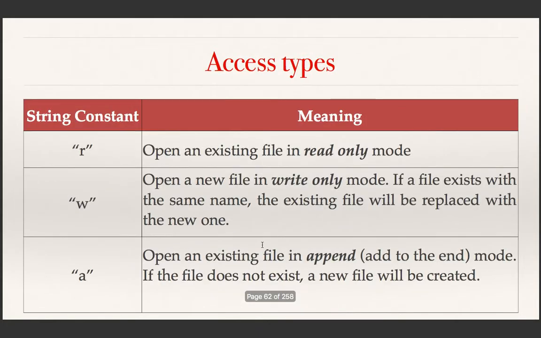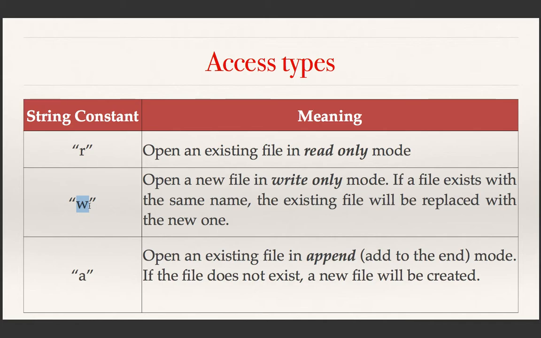So these are the different access types. R means you want to open an existing file for read only operation. W means you want to create a new file for write only operation.